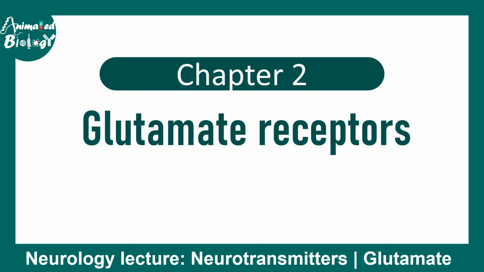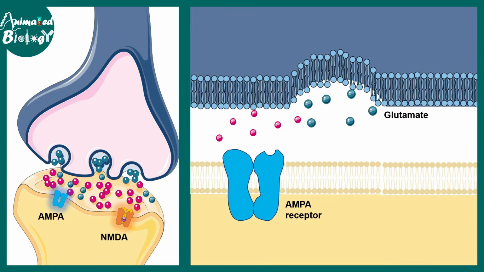Now let's talk about the glutamate receptors. Once glutamate is released into the synaptic cleft, it has to bind to the glutamate receptors. There are different kinds of glutamate receptors. One of the most common and popular ones is the AMPA receptor, and this is named after the ligand that binds to it. So glutamate binding to the AMPA kind of glutamate receptor leads to opening of the channel, leading to sodium ion or cation influx.